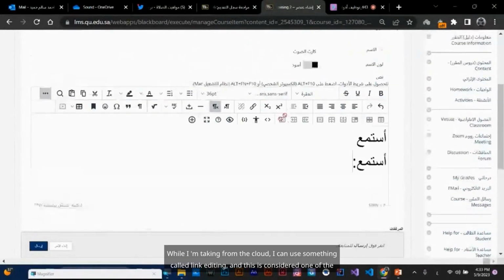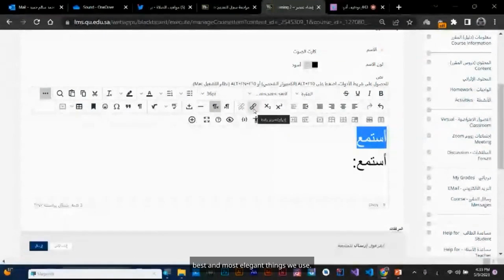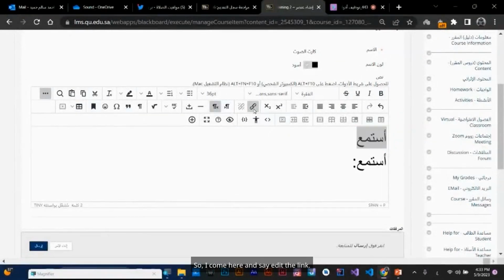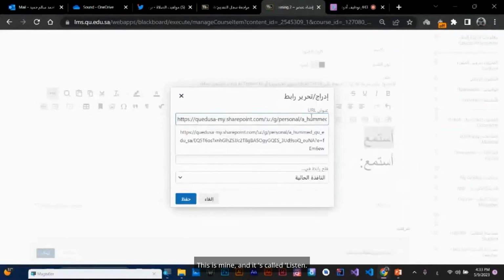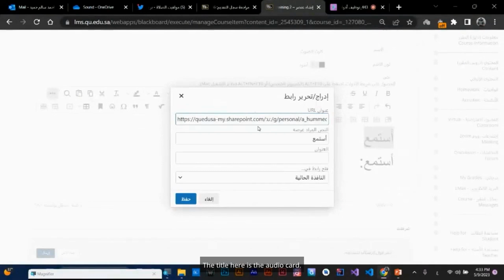While I'm taking from the cloud, I can use something called link editing. And this is considered one of the best and most elegant things we use. So I come here and say, edit the link. It's the one I copied. Where do I get it from? This is mine and it's called Listen. The title here is the audio card.